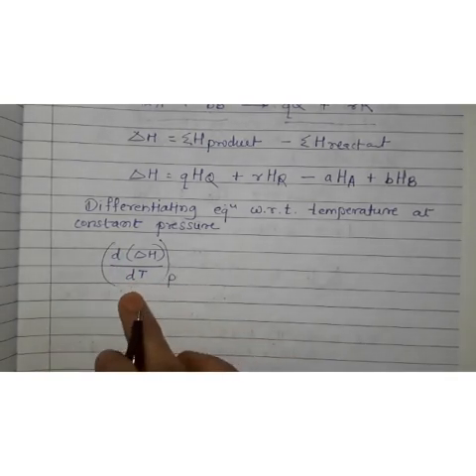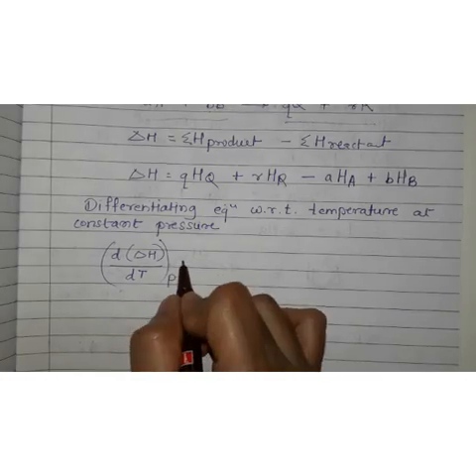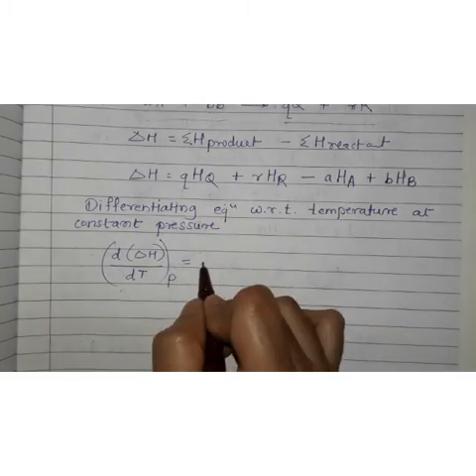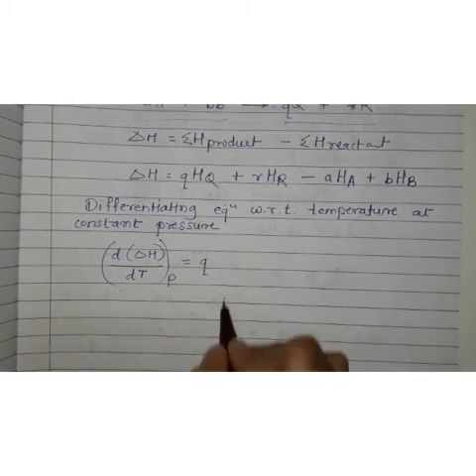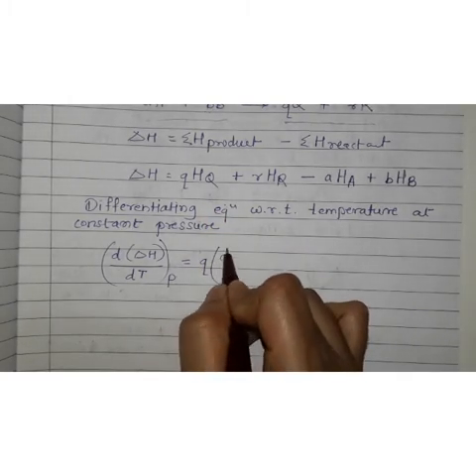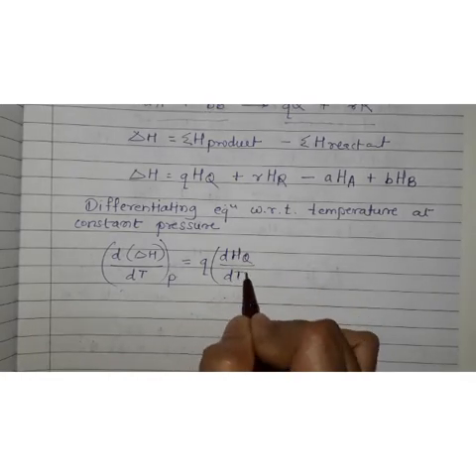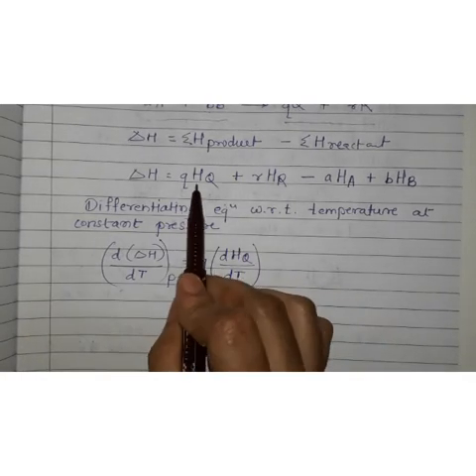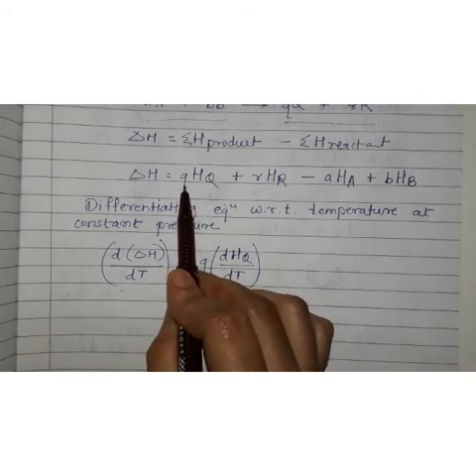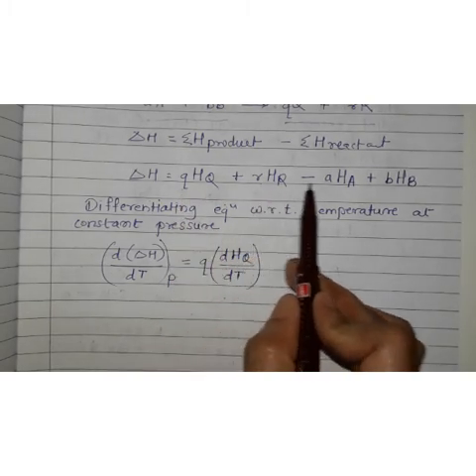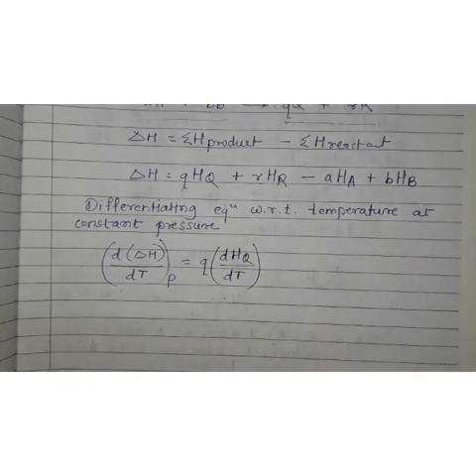Pressure is constant, temperature is varying. Now this we have written. Now let us write this. So Q multiplied by dHQ with respect to dt. Q means number of moles, Q moles of reactant Q. So that's why the number of moles we have written outside. It is the reaction coefficient. These Q, R, A and B are reaction coefficients.